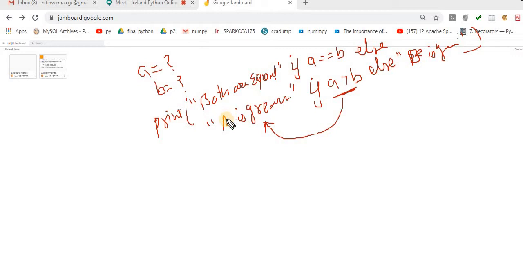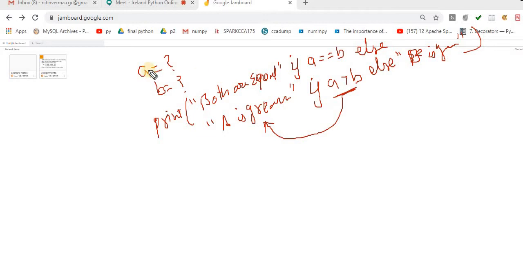Exactly the same thing as the assignment that I gave you, where you have to find whether both are equal or which one is greater. You can handle the same thing with a single line. If you want to do the same thing separately with if and else, you have to write four to five lines of code, but here I did the same thing in a single line.